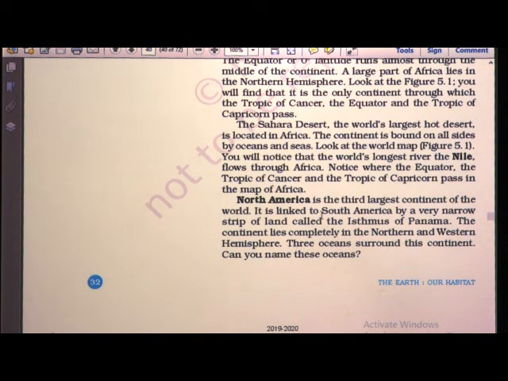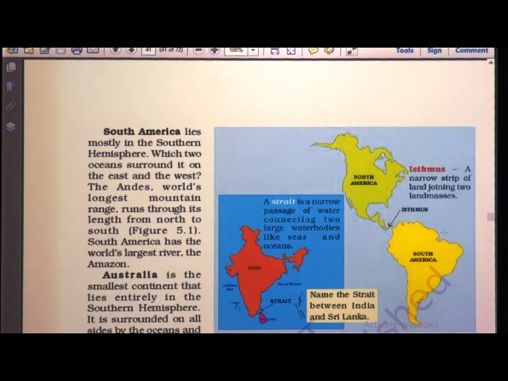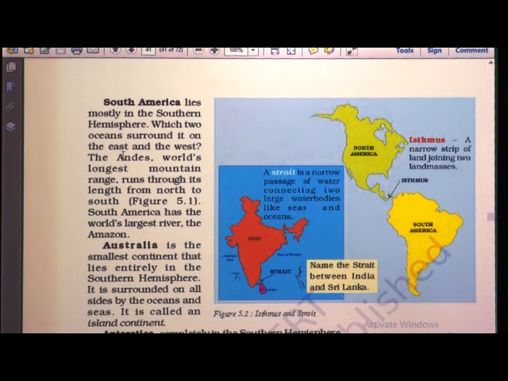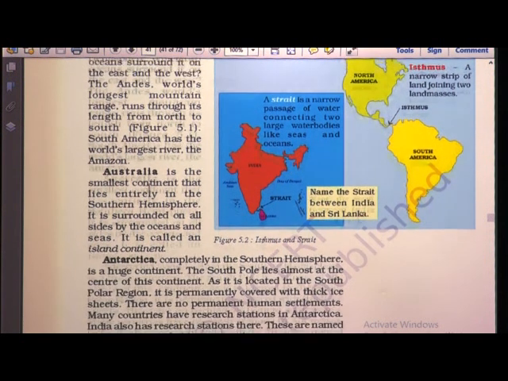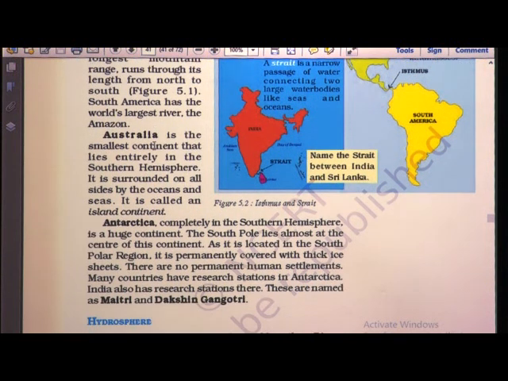North America is the third largest continent. It is linked to South America by a very narrow strip of land called the Isthmus of Panama. See children, North America and South America are linked with this narrow strip of land, called the Isthmus of Panama. South America is in the southern hemisphere. The Andes, the world's longest mountain range, runs through it from north to south, and the world's largest river, the Amazon, flows through South America.